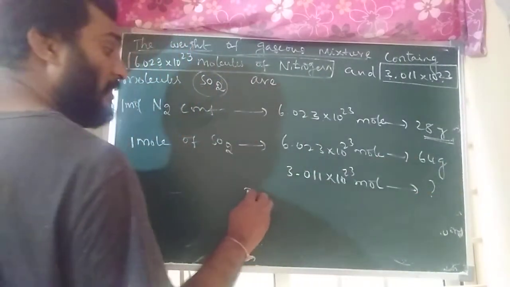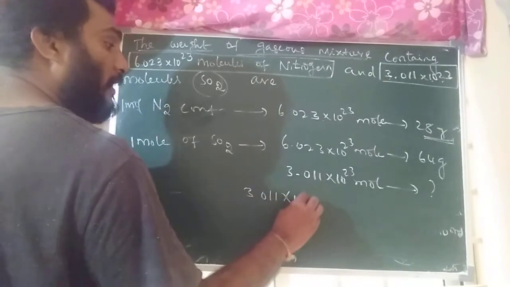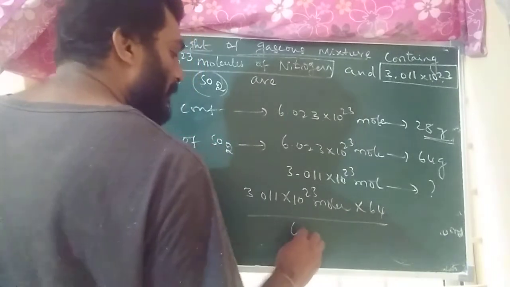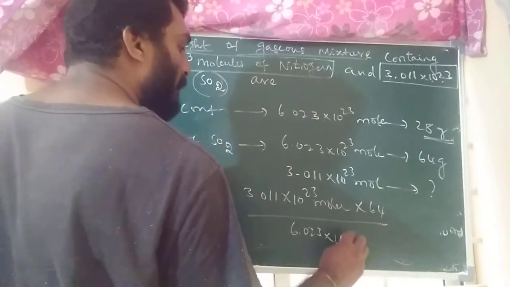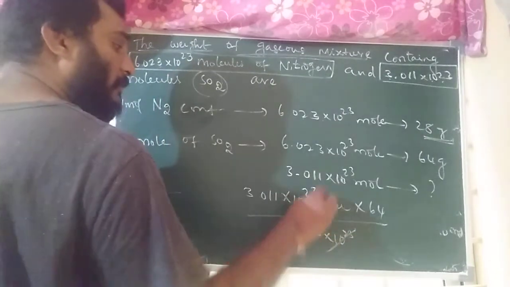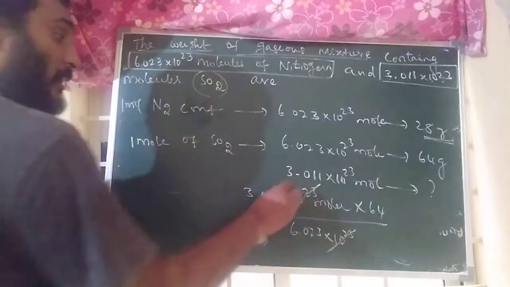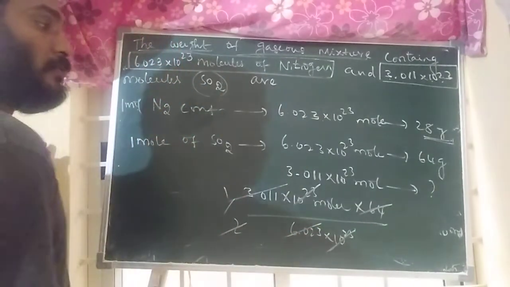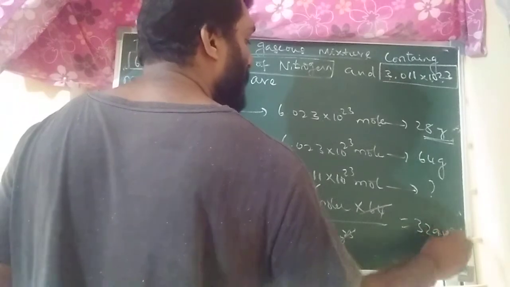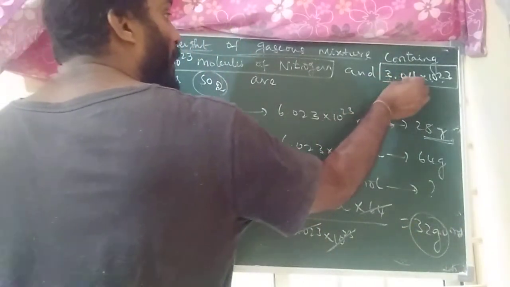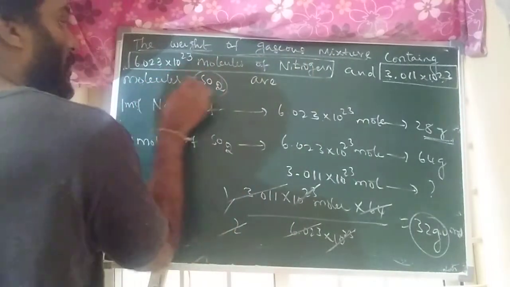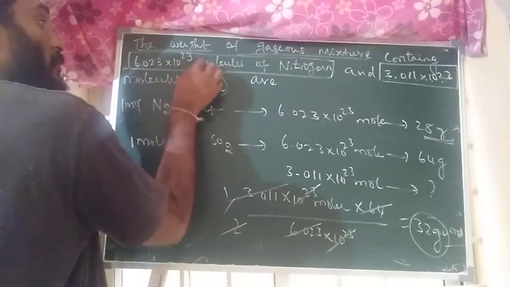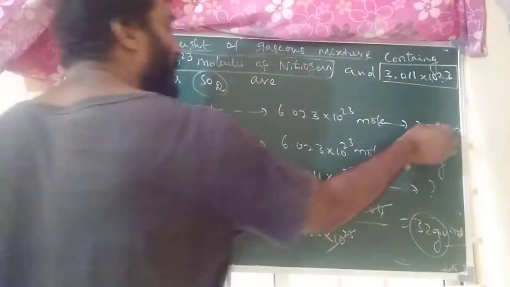Just cross multiplication: 3.011 into 10 to the power of 23 into 64 by 6.023 into 10 to the power of 23. The 10 to the power of 23 terms cancel. 3 by 6 is 1 by 2, and 64 by 2 is 32 grams. So 3.011 into 10 to the power of 23 molecules of sulfur dioxide is 32 grams, and 6.023 into 10 to the power of 23 molecules of nitrogen is 28 grams.